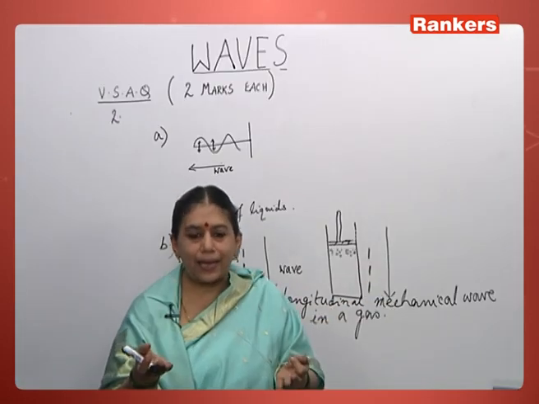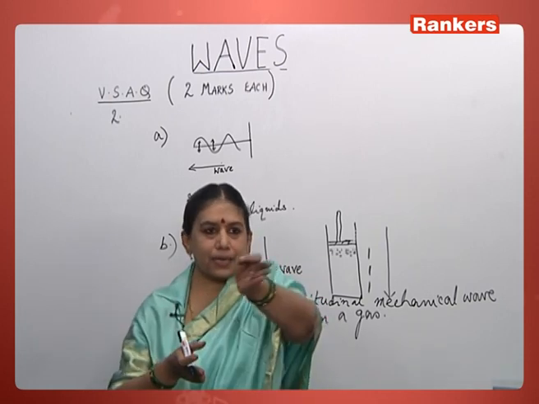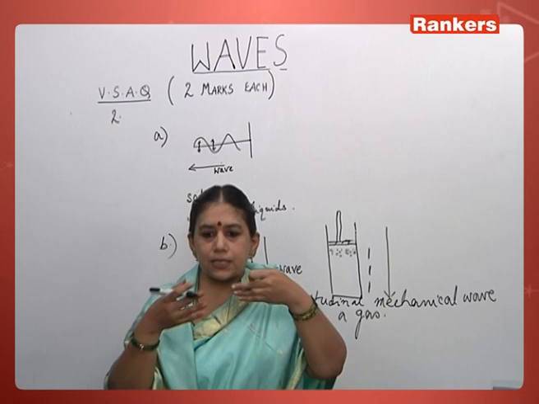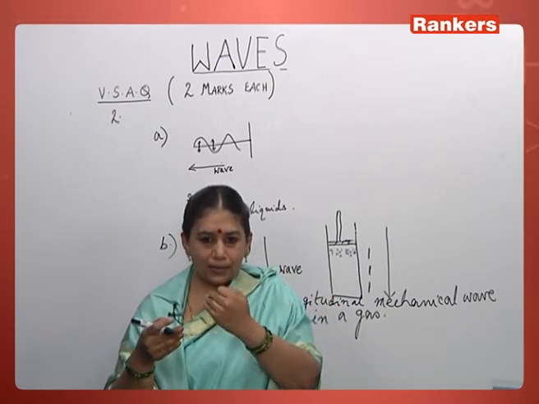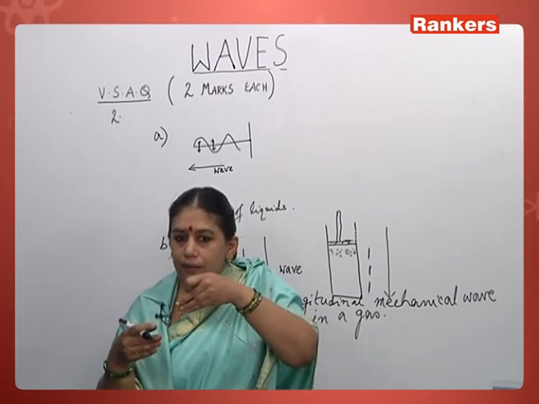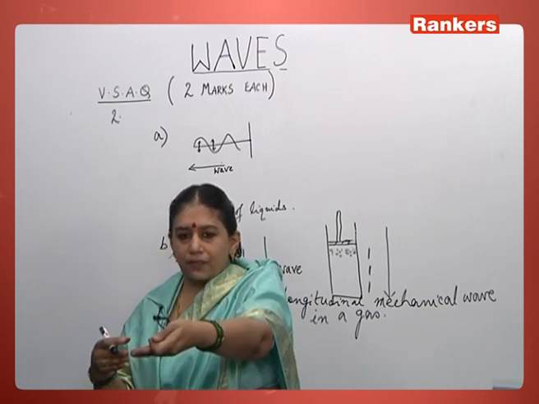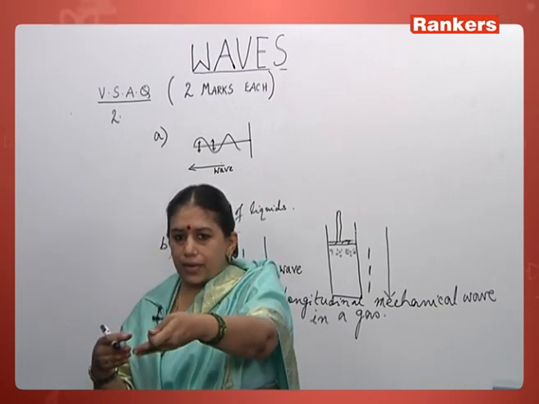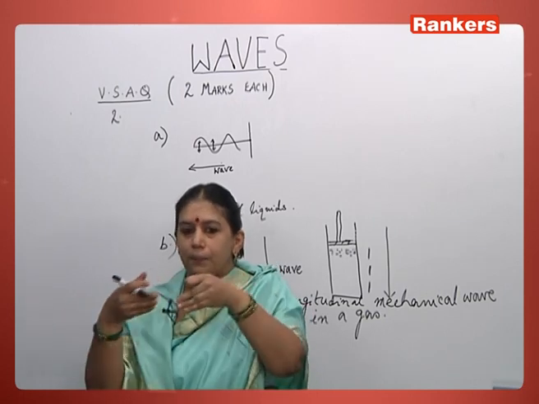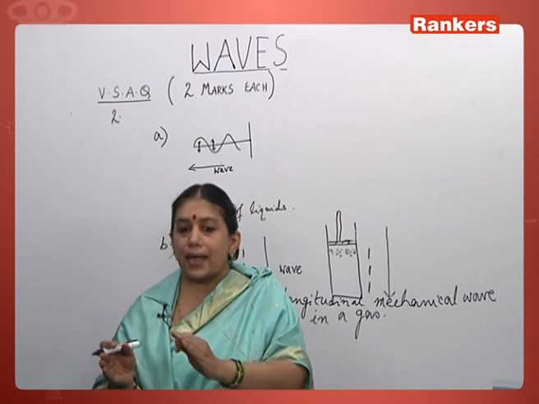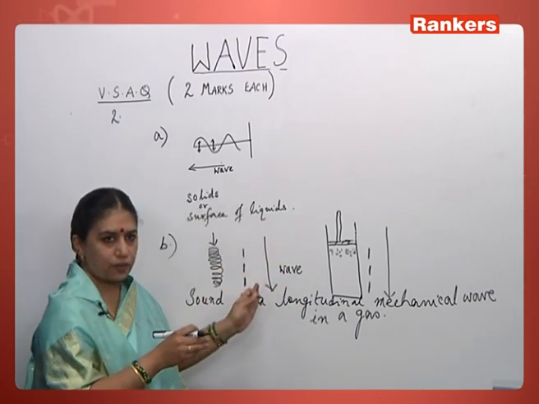For example, as I am speaking, different people are able to hear me in different directions. That is because there is air everywhere. So, the particles adjacent to my mouth first vibrate, they execute SHM, they convey the SHM to the adjacent particle, that in turn conveys the disturbance to the adjacent particle. That way a disturbance is being propagated without the particles moving away. Hence, in a longitudinal wave, the particles vibrate parallel to the direction of the propagation of the wave.